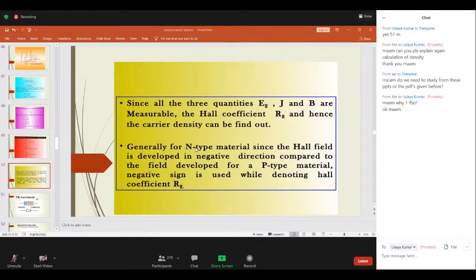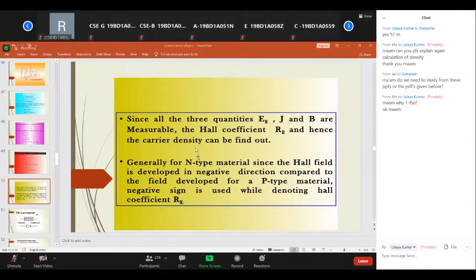Very, very simple manipulations are there, but your derivation should exactly show what is Hall coefficient and what is Hall voltage. Got it now? Just highlight those two and write down. So this is all about your Hall voltage, Hall effect. This is a very, very important one, and it is the first expected essay type question from this unit. Got it now?